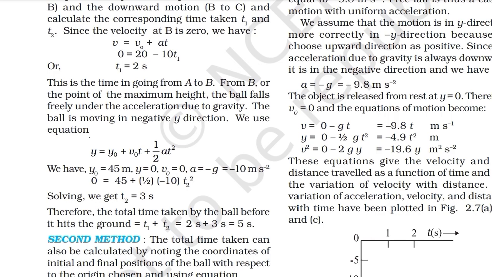So 0 is equal to 45 plus half minus 10 t2 square. Solving, we get t2 is equal to 3 seconds. Therefore the total time taken by the ball before it hits the ground equals t1 plus t2, which is equal to 2 plus 3 is equal to 5 seconds.